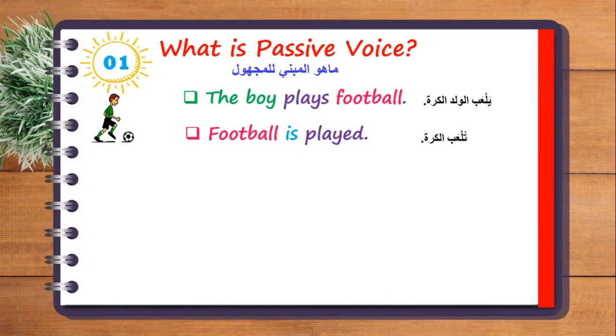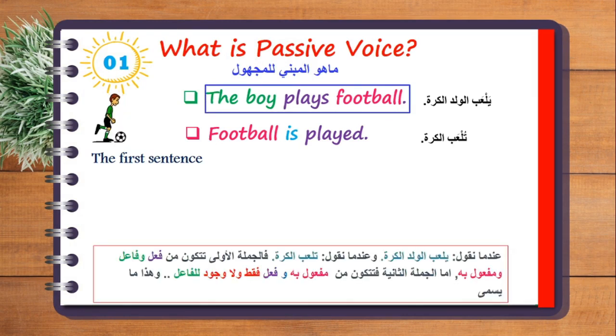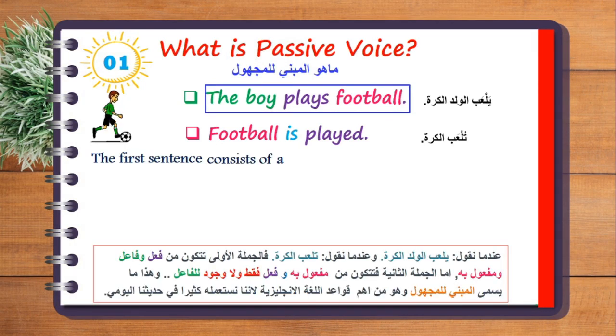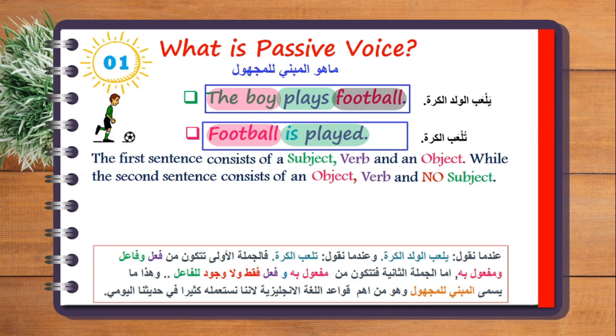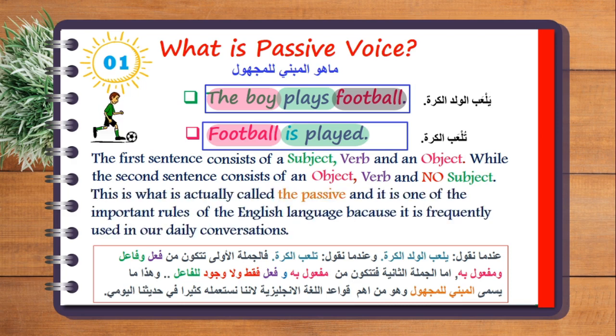Now let's take this example. The boy plays football, and football is played. The first sentence, the boy plays football, consists of a subject, a verb, and an object, while the second sentence, football is played, consists of an object and a verb, and there is no subject at all. This is what we call the passive voice, and it's one of the most important rules of the English language, because it's used frequently in our daily conversations.